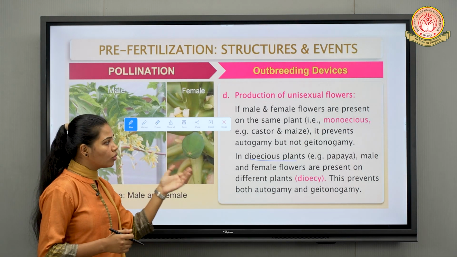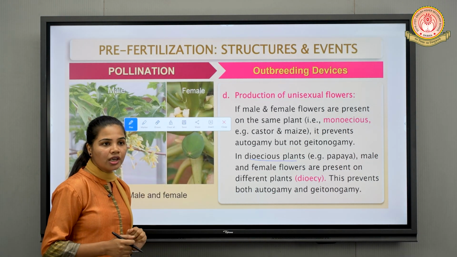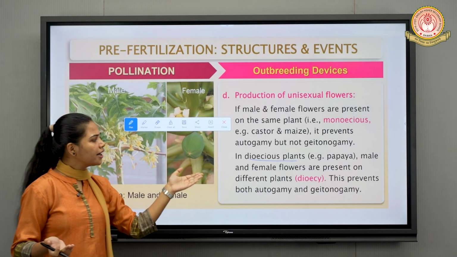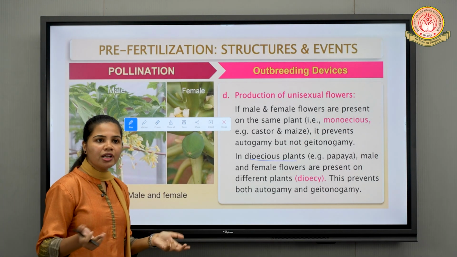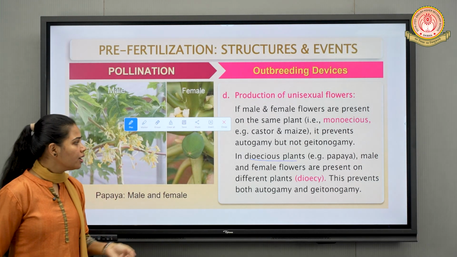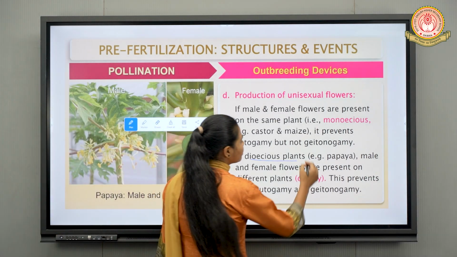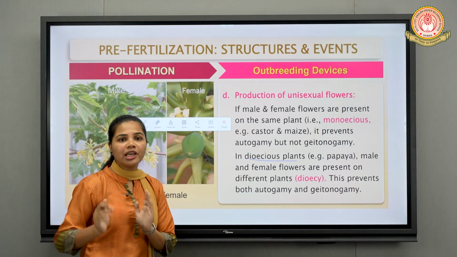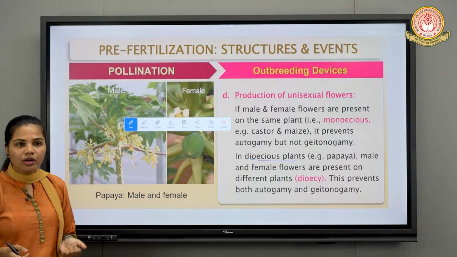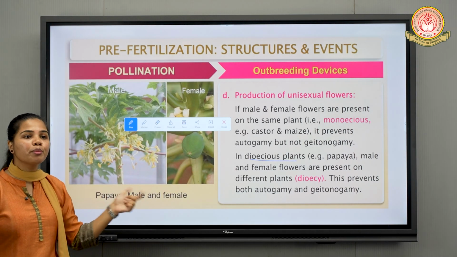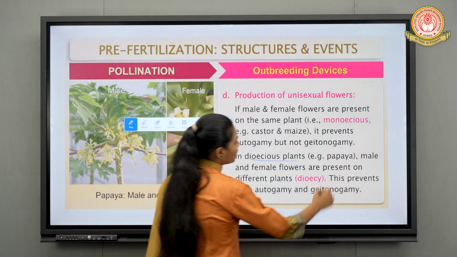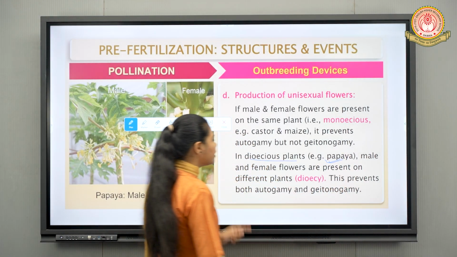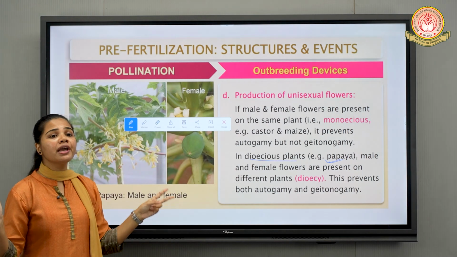So in that condition also it is unisexual flower only, but plants are also different. It is a kind of xenogamy type, right? In which flowers are different, plants are also different. So there are separate sexes, or separate male and female reproductive organs present on different flowers and different plants. That is known as dioecious plants. For example, papaya, in which male and female flowers are present on two different plants.